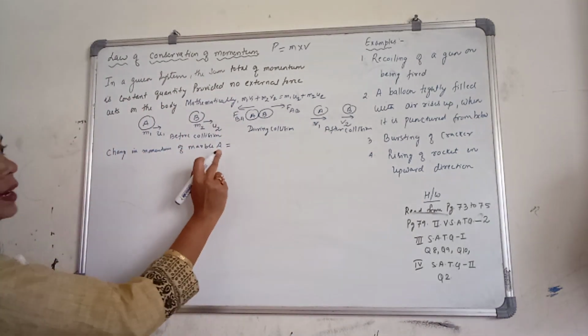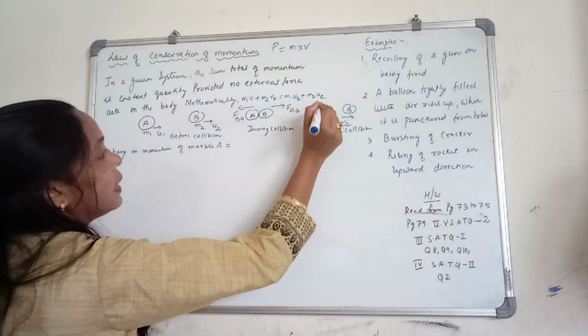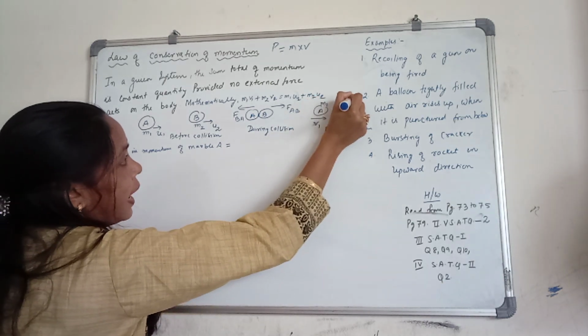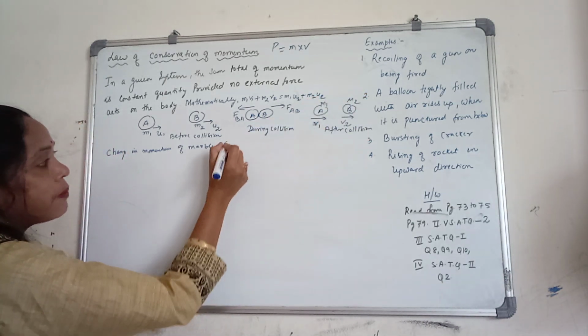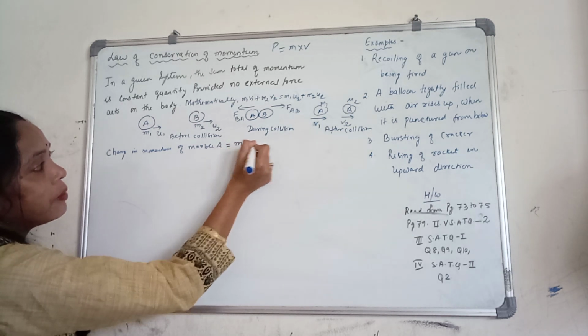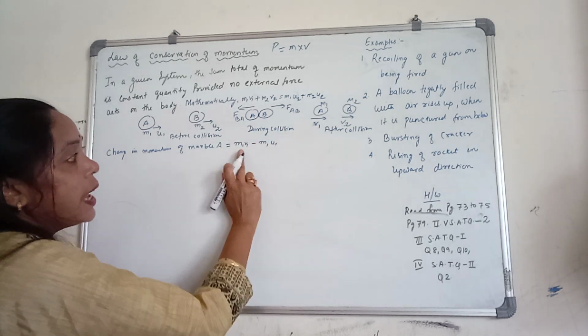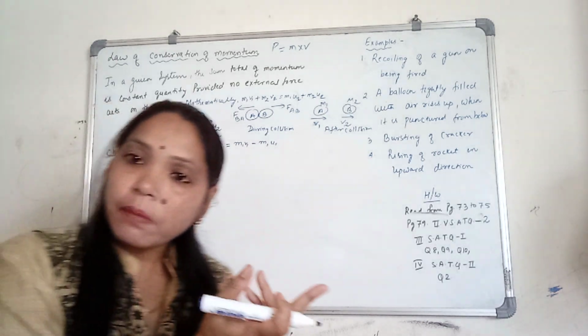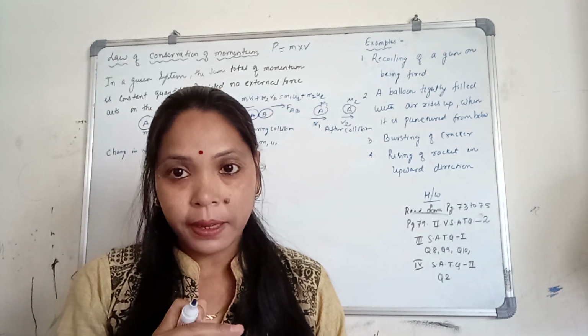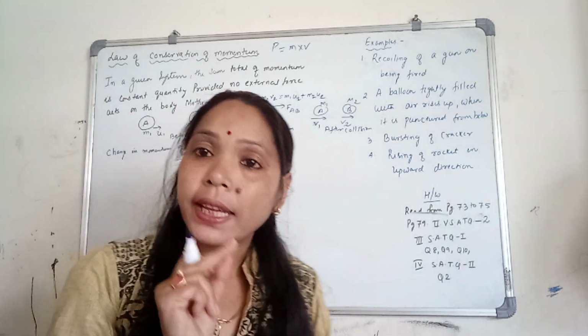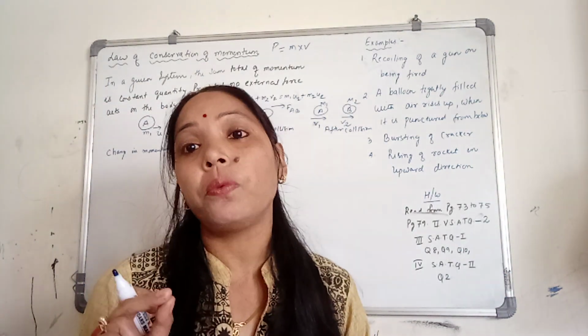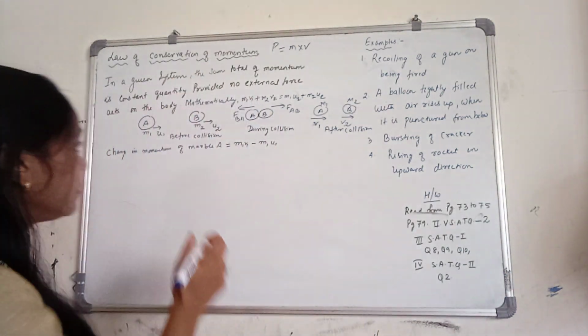So what is the final momentum of marble A? Marble A has mass m1. So it is m1 v1 minus m1 u1, because m1 v1 is the final momentum of body A and m1 u1 is the initial momentum of body A.